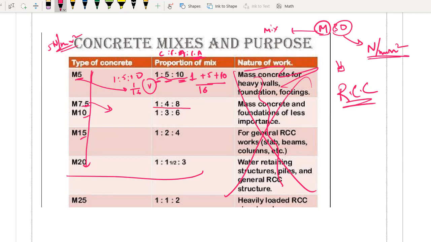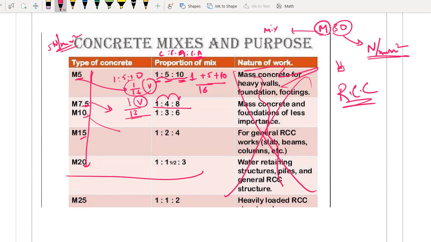So now let us see, it is 1:4:8. So how much is cement content? 1 plus 4 is 5. 5 plus 8 is 13. So 1 by 13th of volume is your cement. See here what happened, 1 by 16 था, यहाँ पे 1 by 13 था. Obviously our volume of cement is increasing, right? So as my volume of cement I am using in the mix is increasing, obviously I am getting higher